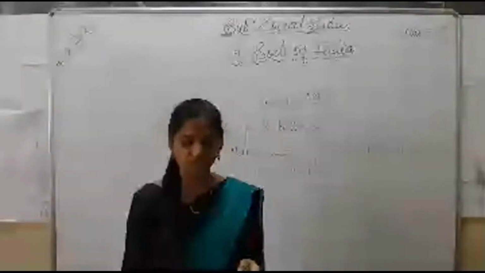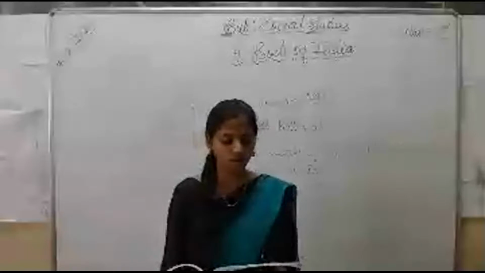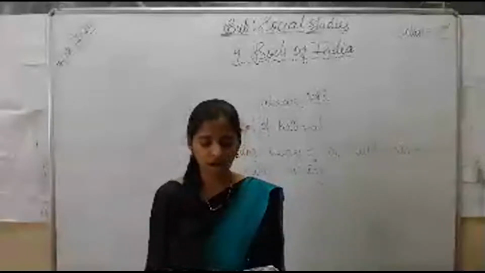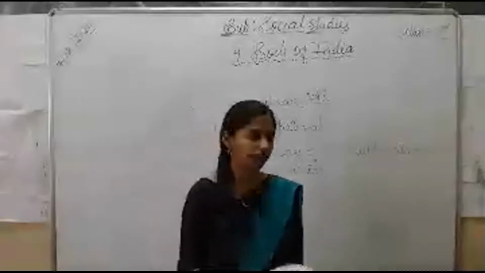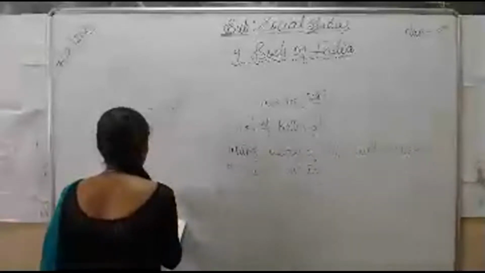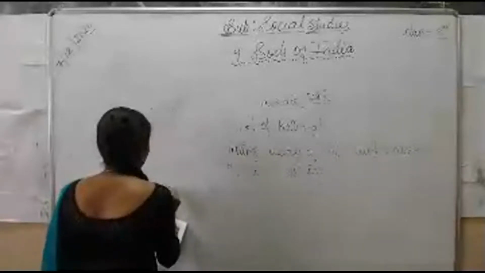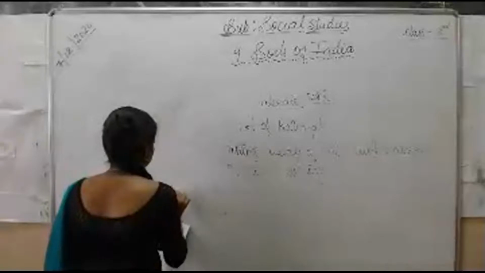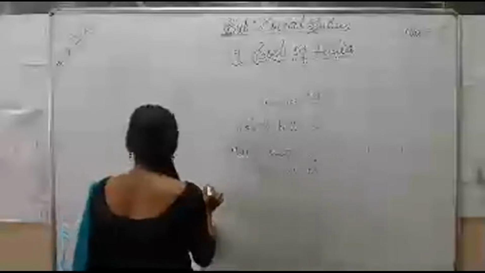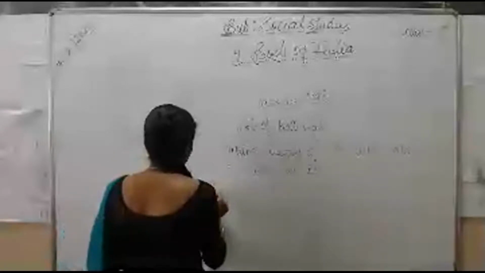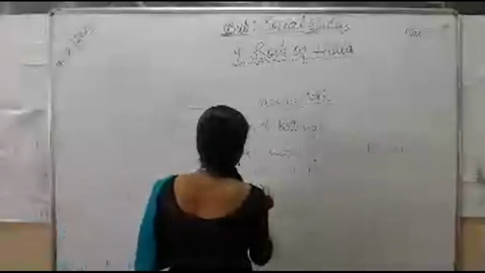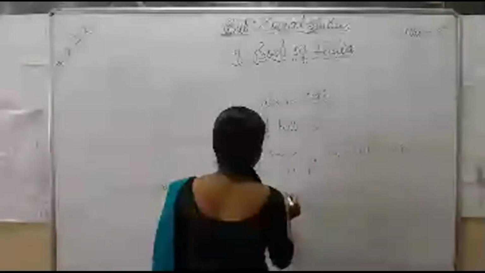Usually this laterite soil is found in some parts of Bihar, Odisha, Maharashtra, Karnataka, West Bengal, Meghalaya, Andhra Pradesh, Kerala and Telangana. So see here the states where you find this laterite soil: first one itself is Karnataka, Bihar, Odisha, Maharashtra.